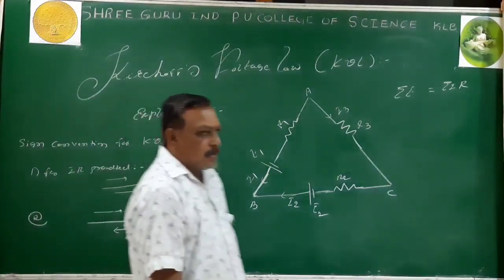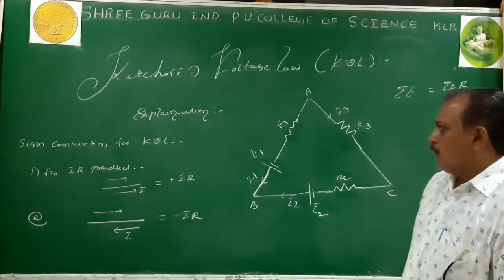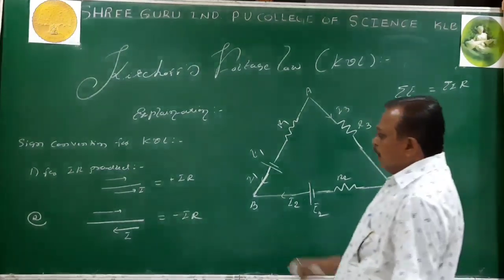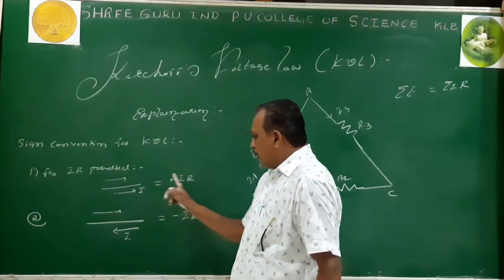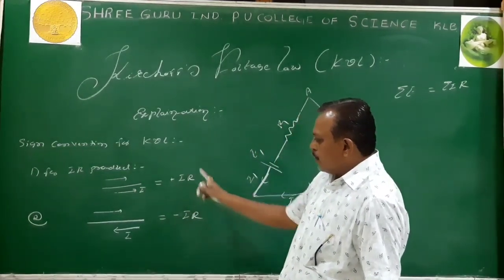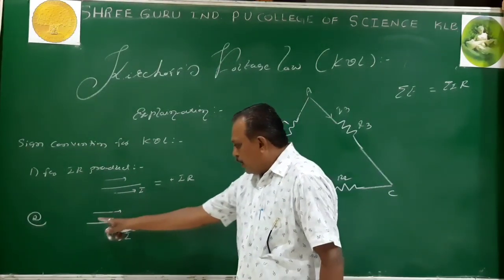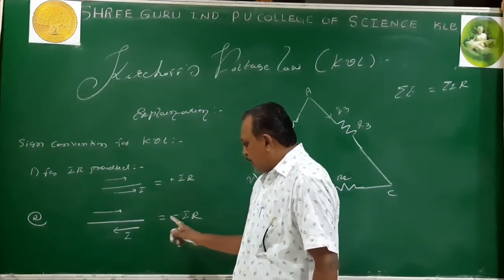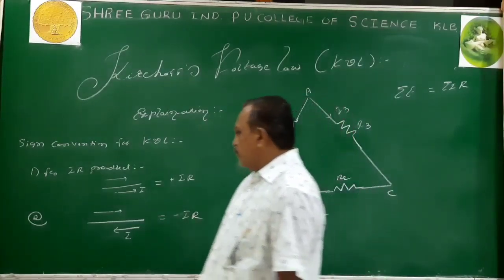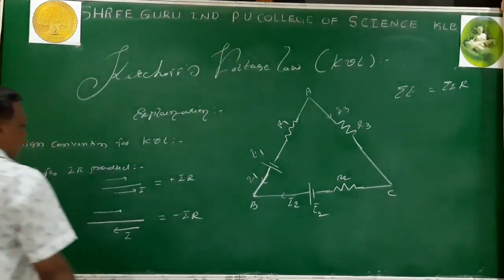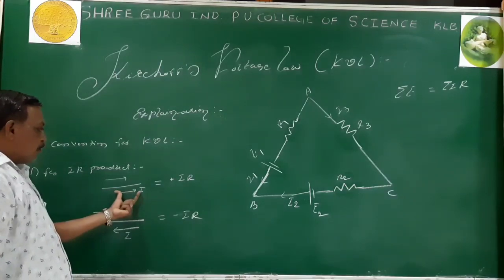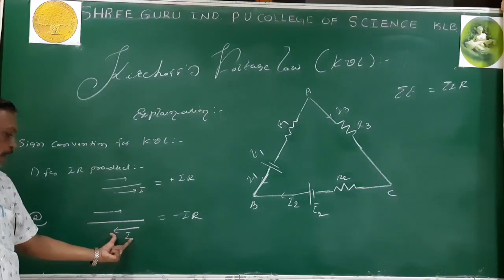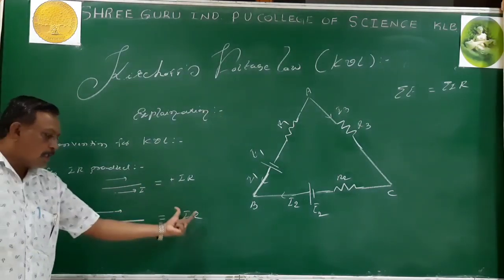Now this is our first concept. What is our sign convention for IR product? While moving in a loop, if the current is along the direction of your motion, then the IR product is taken as positive. If the current is opposite to the direction of your motion, then it is taken as negative. Is it clear? If the current is along with you, the IR product is positive. If the current is against you, the IR product is taken as negative simply.